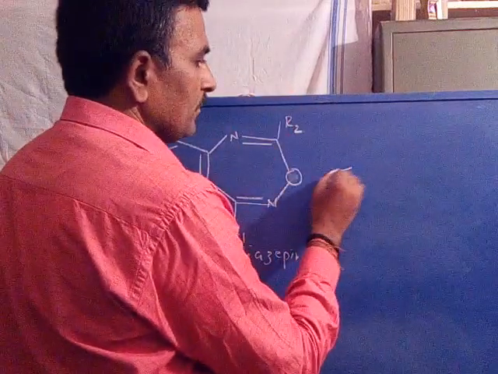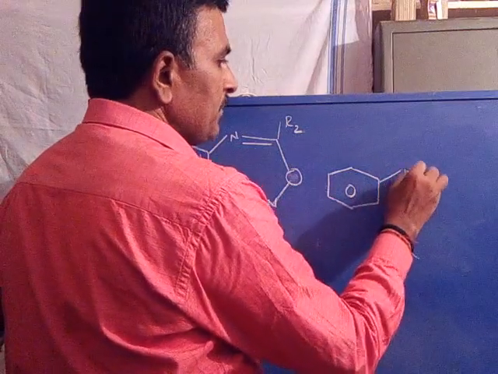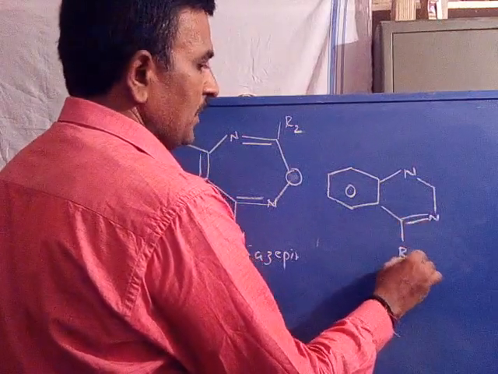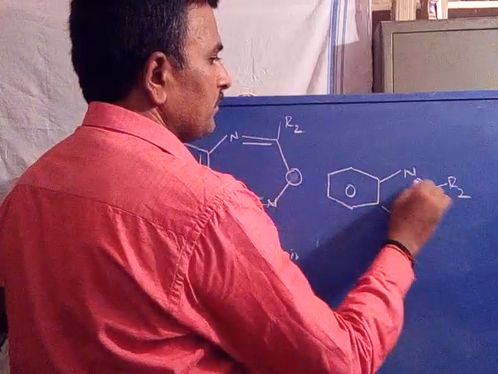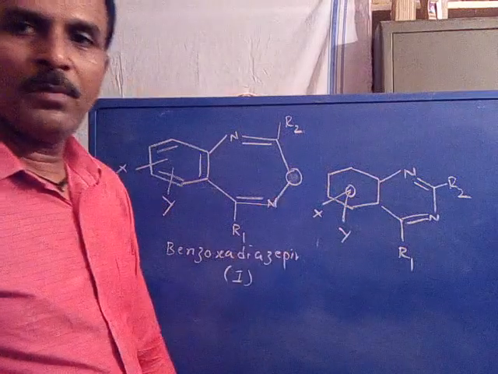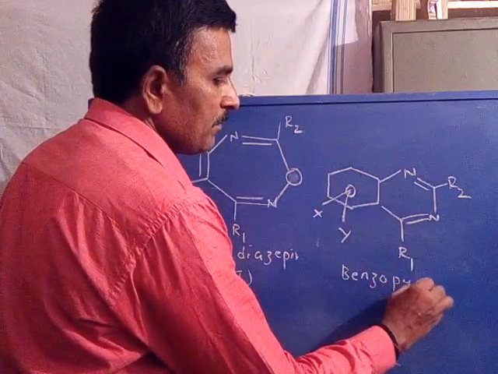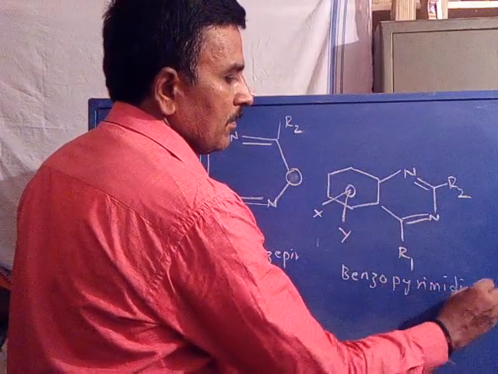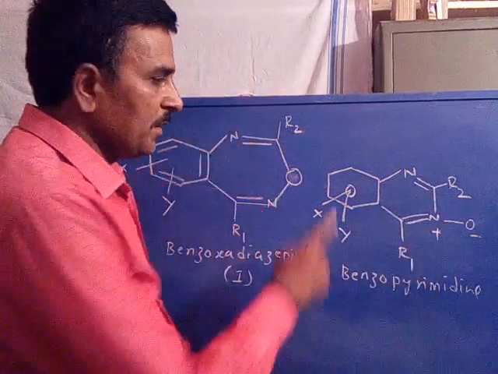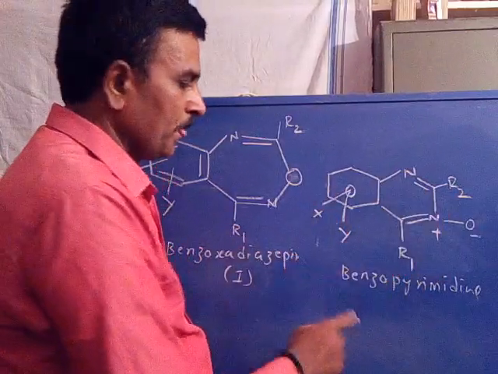That is, this is benzene, this is the pyrimidine ring, this is the N-oxide, with oxygen carrying a minus charge and nitrogen a plus charge, R1, R2, and the X and Y groups.